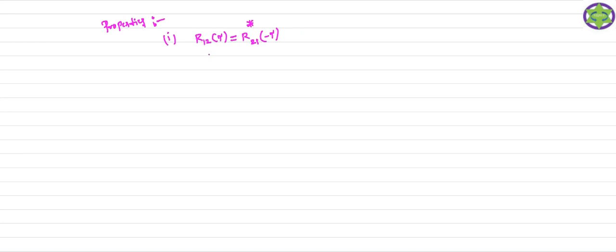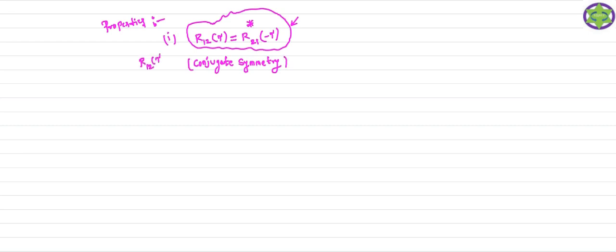So conjugate symmetry means the cross correlation function satisfies this relation. Your cross correlation function, which is R12 of tau, exhibits the conjugate symmetry property. So whenever it exhibits the conjugate symmetry property, it satisfies this relation.